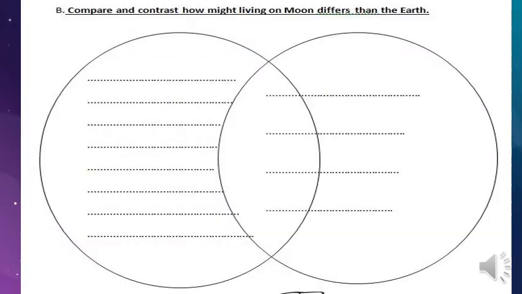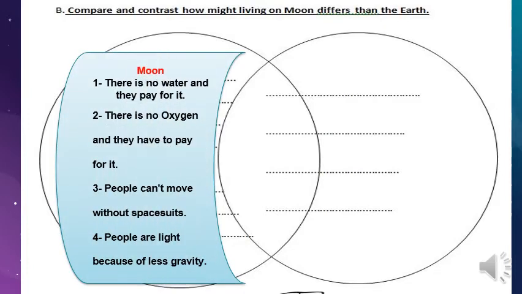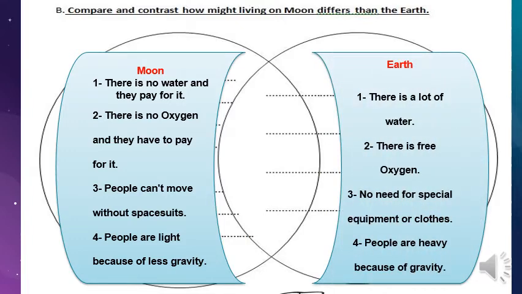Let's compare and contrast how living on the moon differs from living on Earth. These are things that we can figure out from the story itself. On the moon there is no water, and they pay for every single drop. There is no oxygen. Let's look also at the Earth. On Earth there is a lot of water, and oxygen is free.